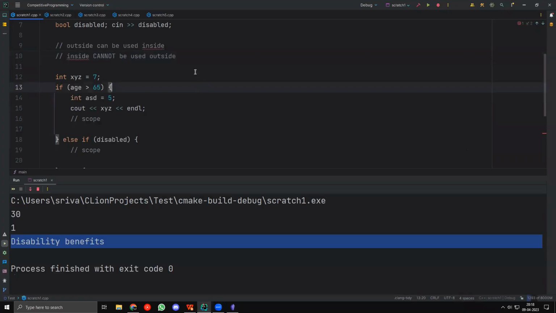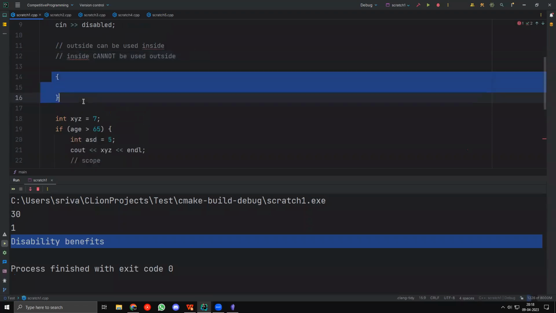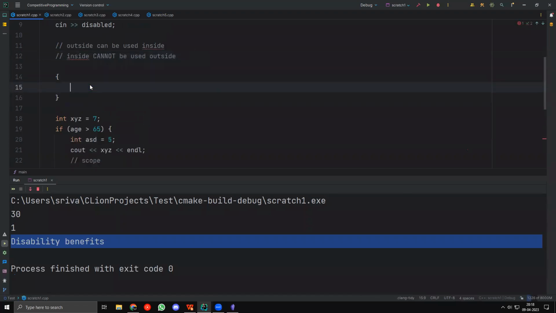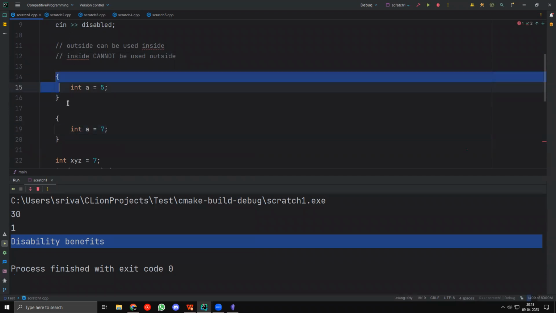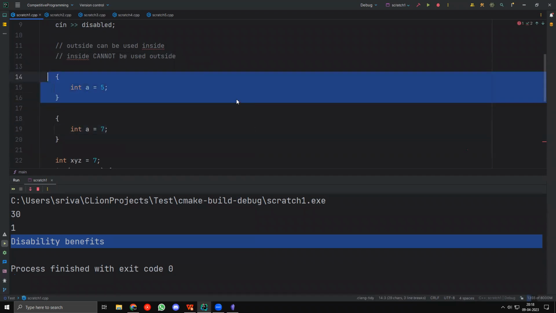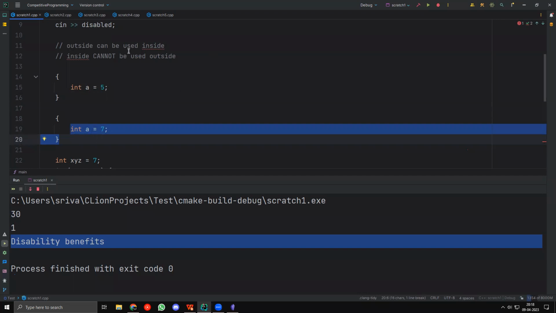And you can also create your own scope actually. This is also a scope. I can also say this is a scope, right? So whenever someone wants to separate some pieces of variables, they can use multiple scopes like this, because everything in here will be undefined outside, right? So when I have int a equal to 5, it will not affect me outside. So I can create another scope and create another a equal to 7. So this will completely work fine.